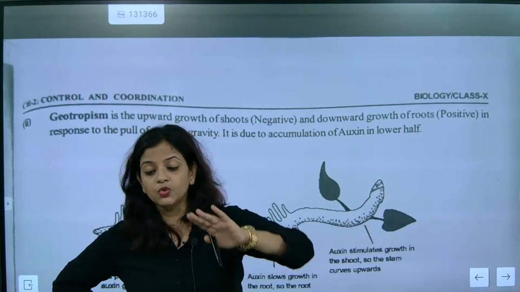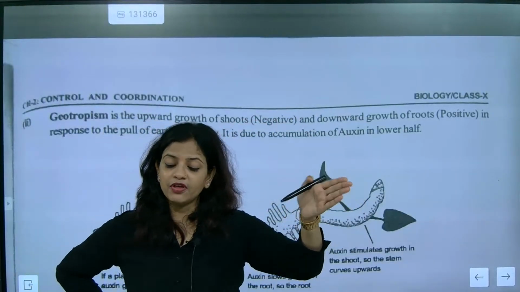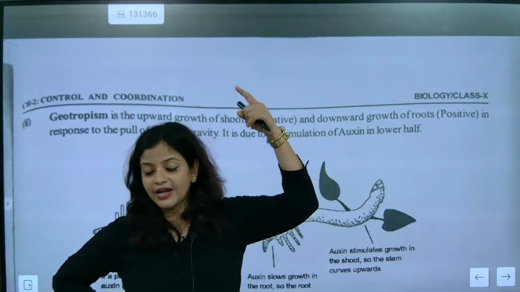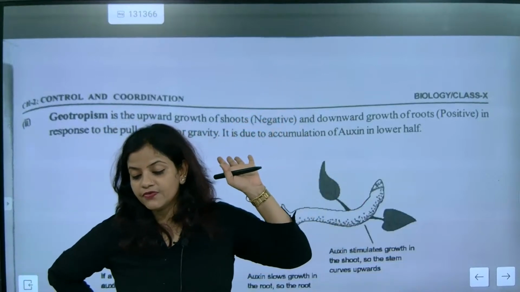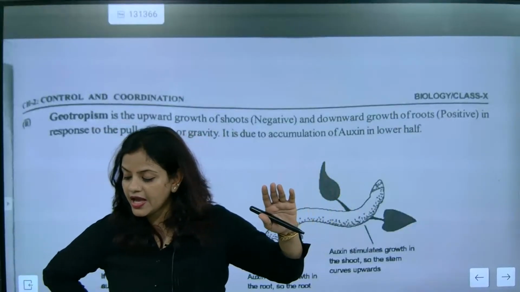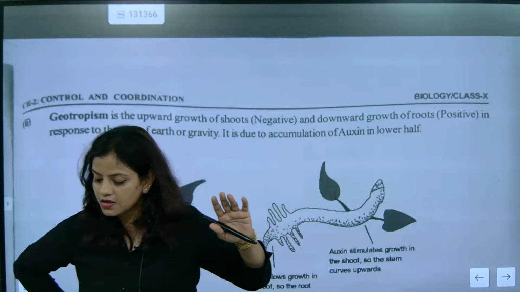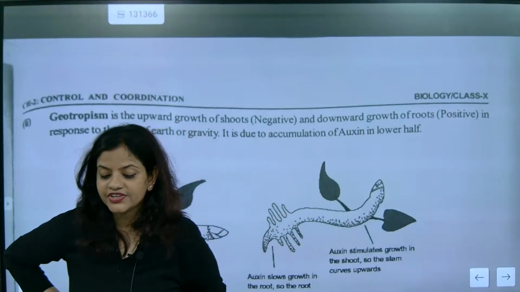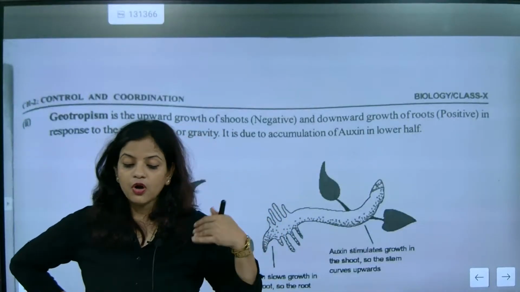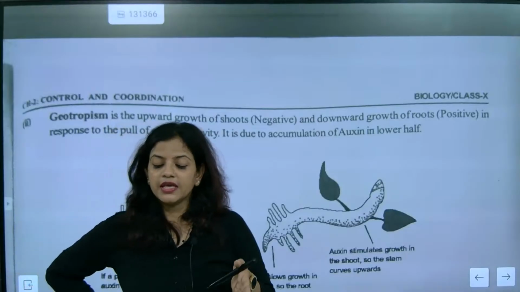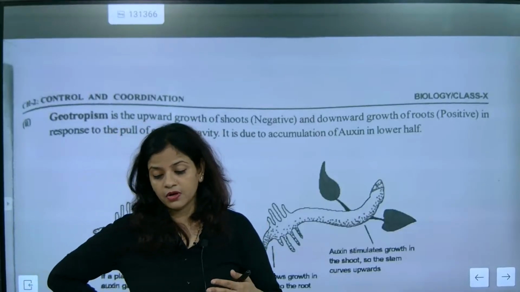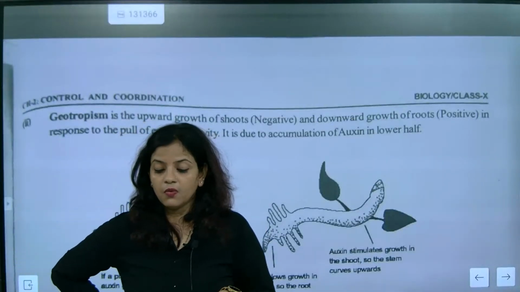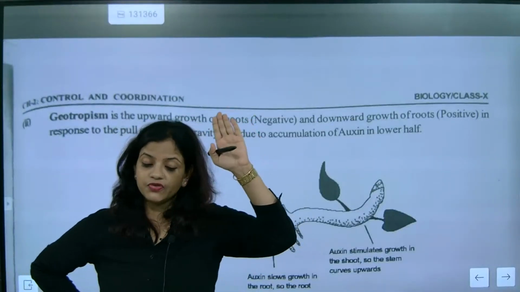phototropism means the bending of the plant towards the light. When they turn towards light, it is called positive phototropism. When it bends away from the light, it is called negative phototropism. Understood. Next is geotropism. If somebody asks you about geotropism, it is sensation towards gravity. The roots are always sensitive towards gravity, and the leaves are sensitive outward.